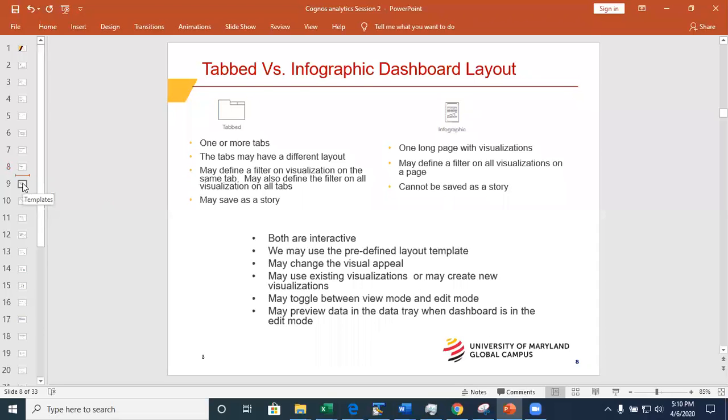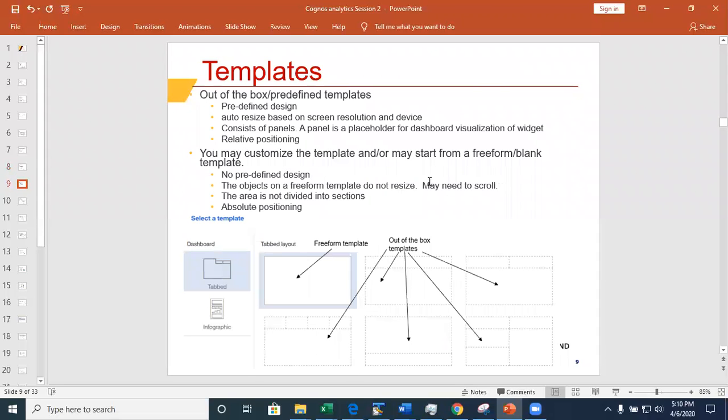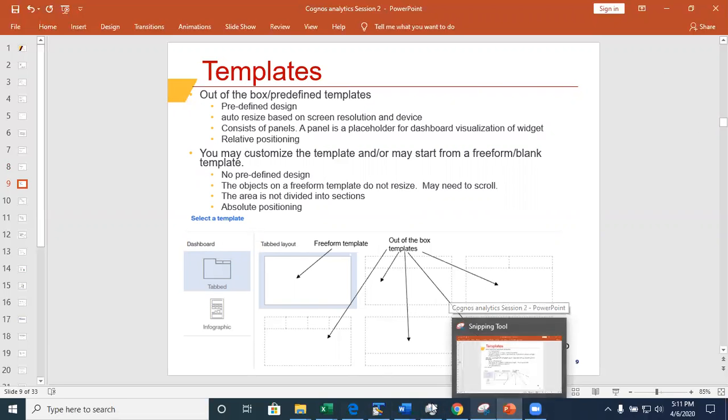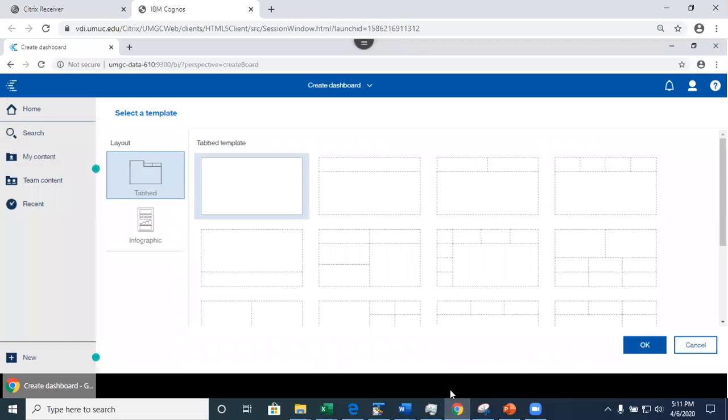So here are the templates that I was talking about. Well, you have a free form, right? Free form basically does not scale based on your monitor size. But the out of the box ones, they scale. As you change the monitor resolution, they get adjusted for you.